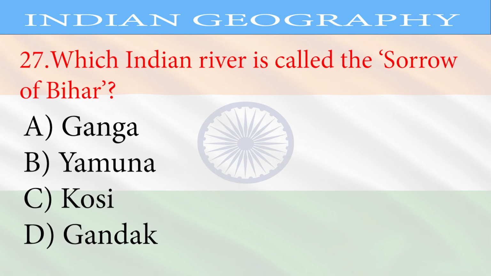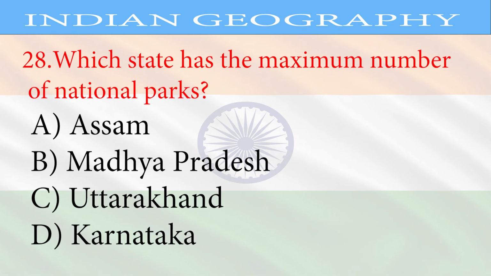Question 27. Which river is called the Sorrow of Bihar? A. Ganga, B. Yamuna, C. Kosi, D. Gandak. Correct answer, Kosi.